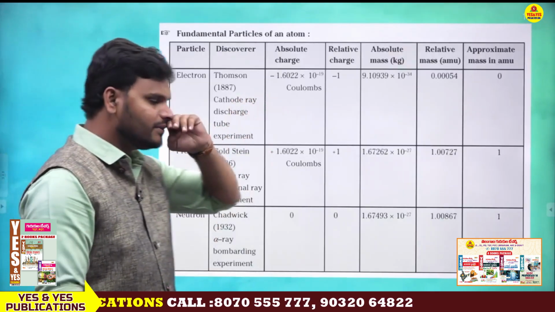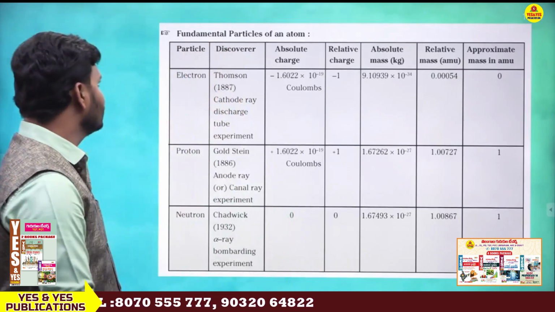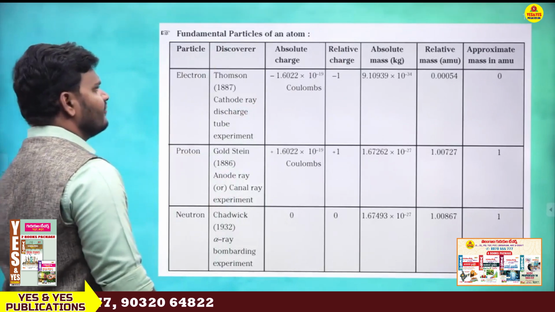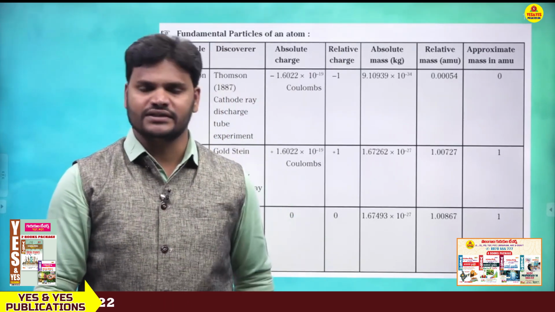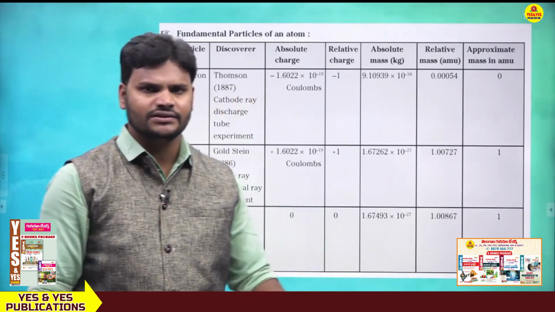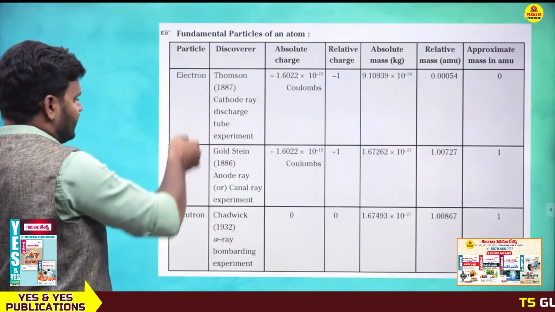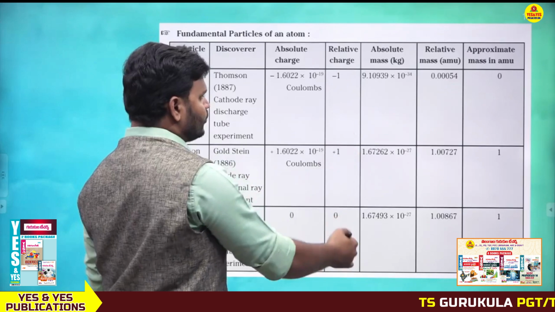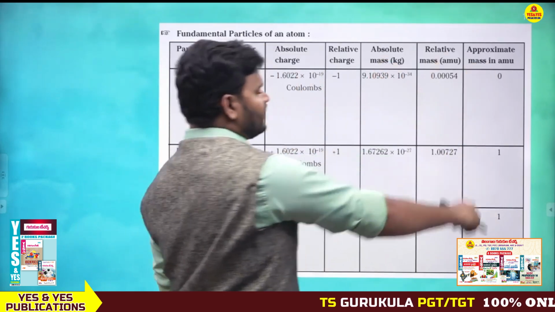Next, this table is very important. Just have a look. Fundamental particles of an atom, fundamental particles and subatomic particles are both the same. Terminology is different, meaning is the same. The columns are particle, discovery, absolute charge, relative charge, absolute mass, relative mass, approximate mass.